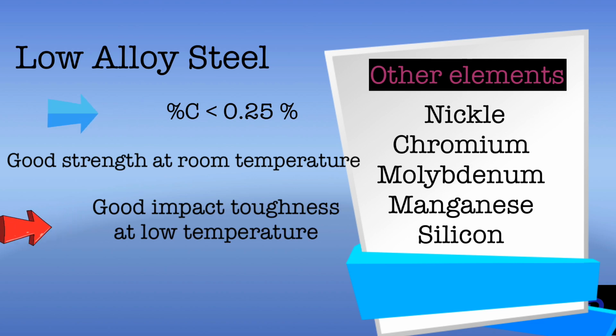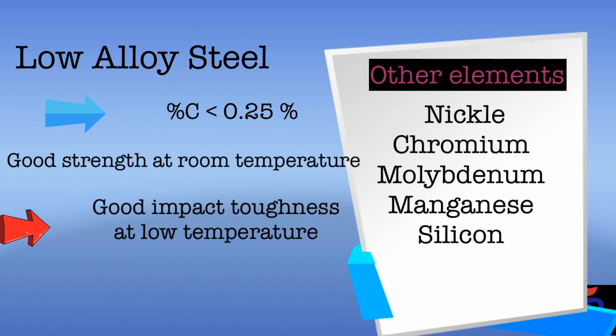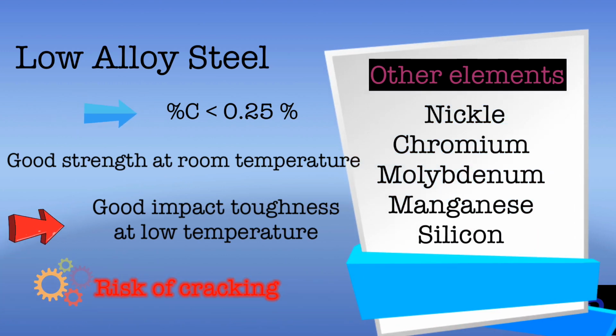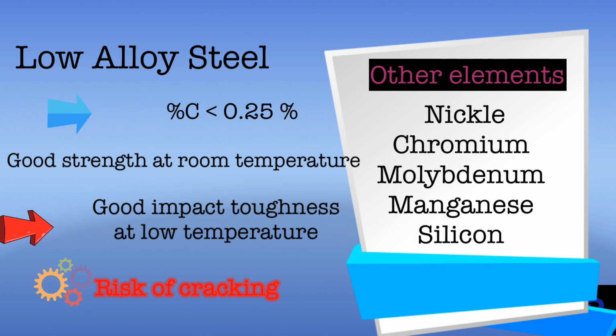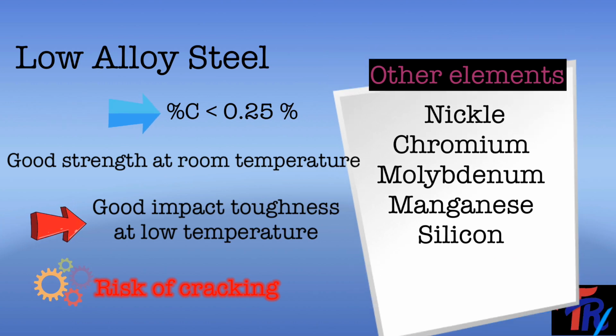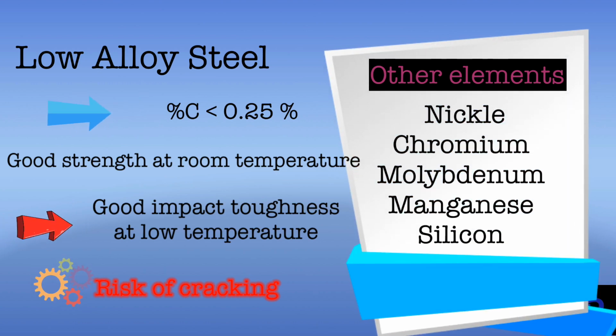There is a drawback too with these steels. The alloys added can increase the tendency of cracking. So to avoid cracking from occurring, it is recommended to use a low hydrogen welding process.